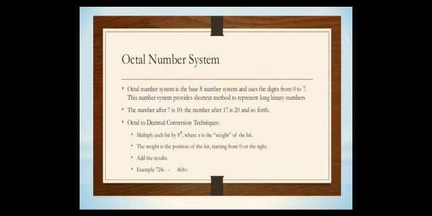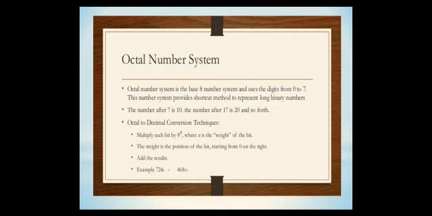Next, coming to number systems, the octal number system. The octal number system has base 8 and uses the digits from 0 to 7. The total count of the octal number system is 8, with digits from 0 to 7. This number system provides a shortcut method to represent long binary numbers. The number after 7 is 10, and the number after 17 is 20.